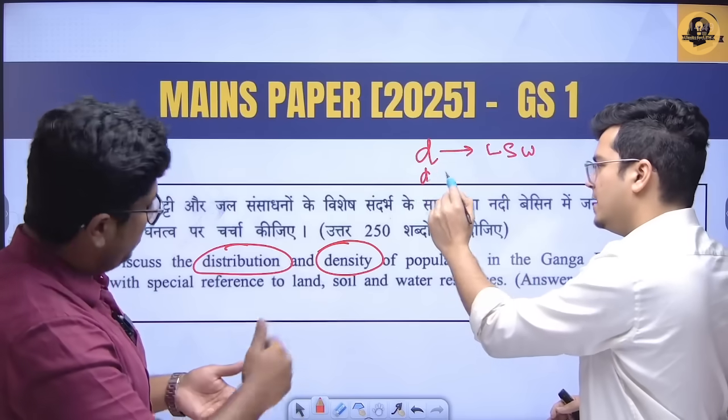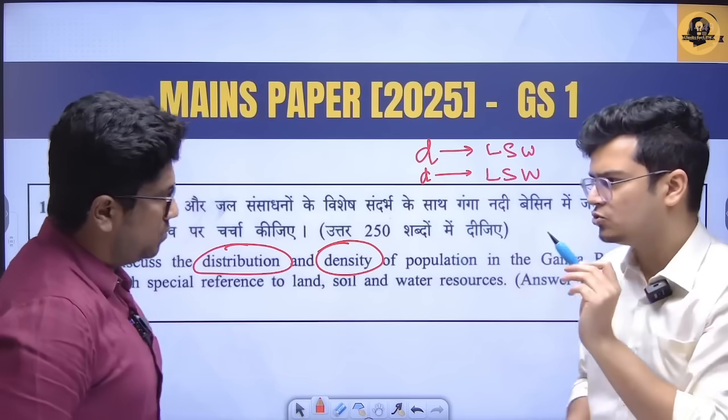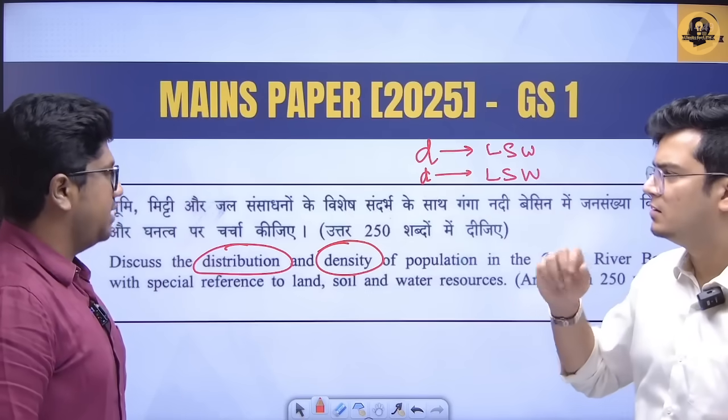And one will be density. And then you will write land, soil and water. But here I can see an issue. And that issue is that what if the points are similar? Then what do we do?